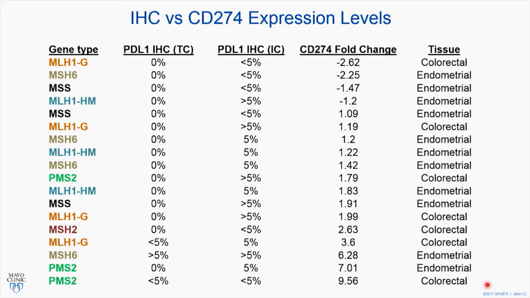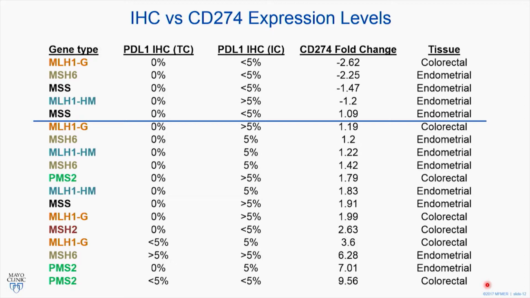But as you can see, I'll draw your attention first to this category. If you look at the CD274 fold change column, you can see it's in increasing order. And what we see is that actually the IHC is trending to follow the same pattern. So no staining on the tumor cells yet, and on the immune cells you see primarily less than 5%, with the exception of 1 outlier in my hypermethylated group. These are mostly our negative cases showing increased expression in the normal, and they reach about a 1-fold change.